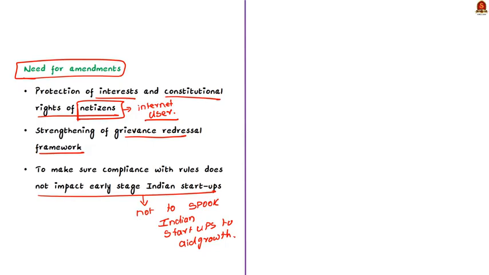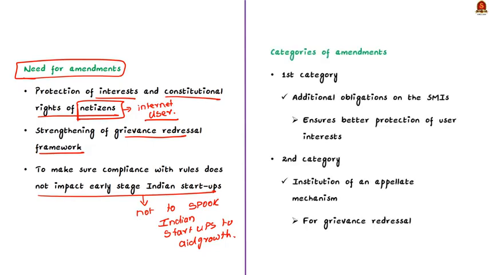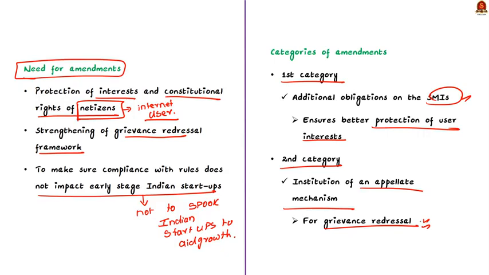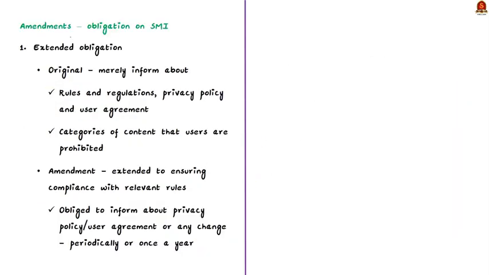Now, according to the article, the proposed set of amendments can be broadly classified into two categories. The first category involves placing additional obligations on the social media intermediaries to ensure better protection of user interest. And the second category involves the creation of an institution of appellate mechanism for grievance redressal. Let us see these one by one. We will take up the first category now, which is the obligation on social media intermediaries. I will tell you how we are going to see this particular portion. First, we will see the amendment and then we will see the effects of the particular amendment.